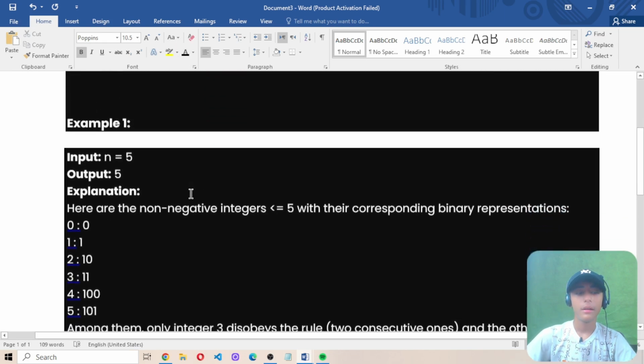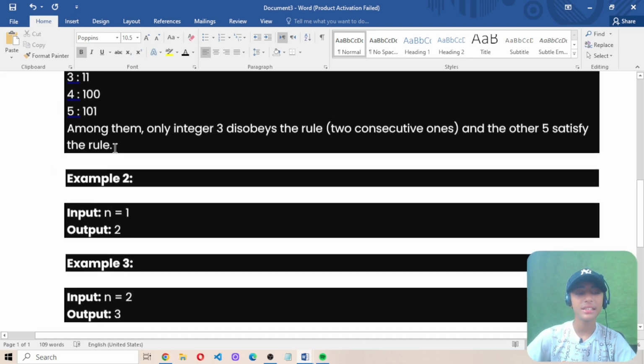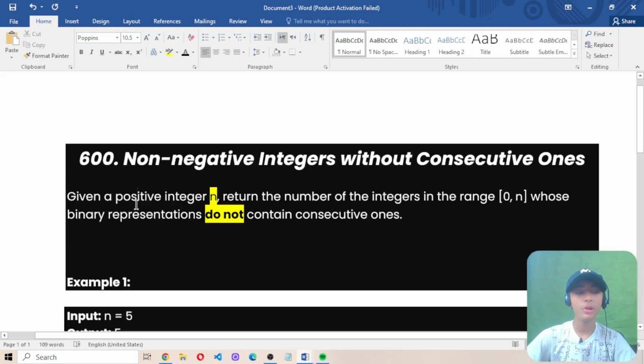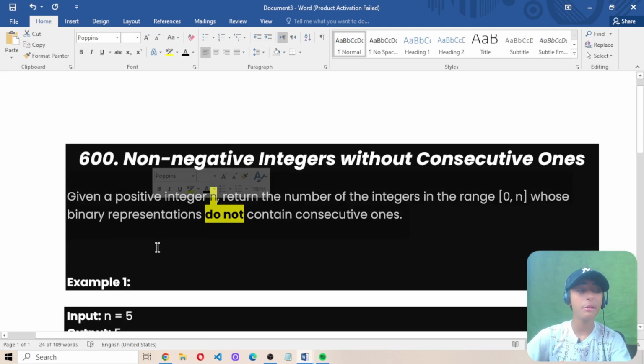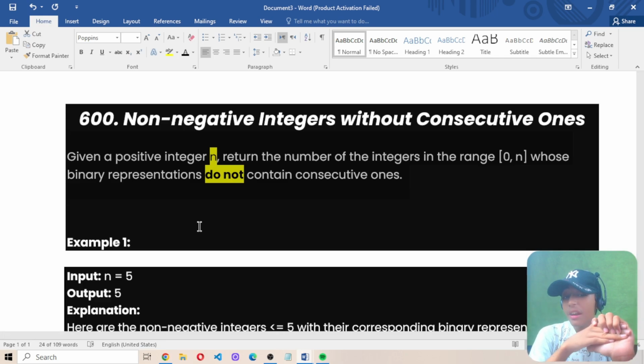It has given me first of all example 1, with 3 cases, and I hope you understand the question. It has given me one positive integer n, and our task is to return the number of integers in the range 0 to n whose binary representations do not contain consecutive ones.